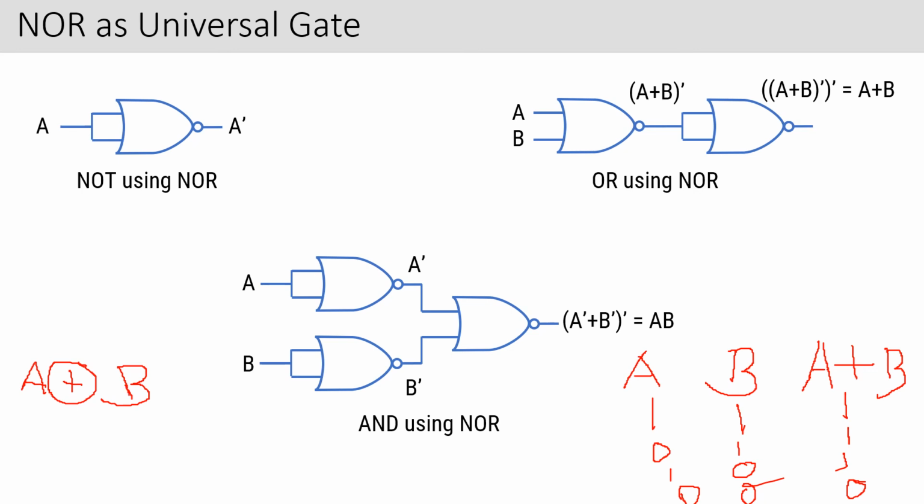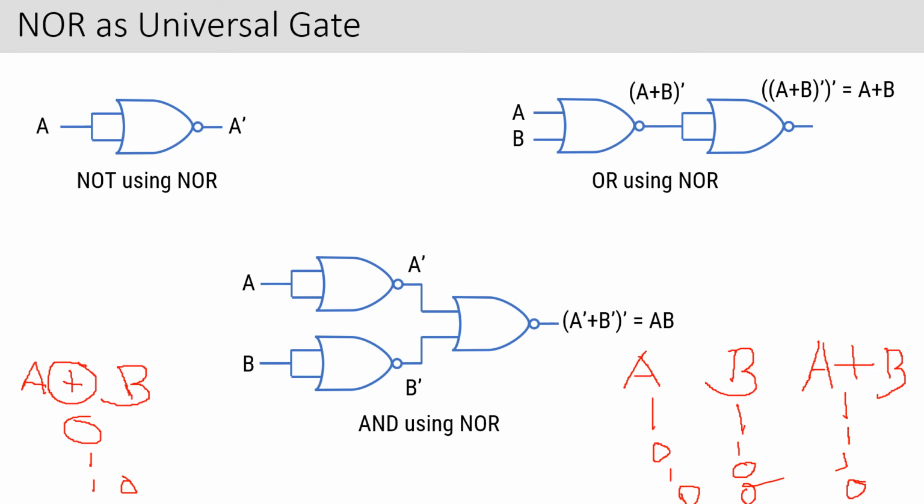Now see, 1, 1 for exclusive OR, what will we get? Both the inputs are the same, you will get 0. For 0, 1, you will get 1. For 1, 0, you will get 1. Again for 0, 0, you will get 0. Right? Can you find the difference between the two?